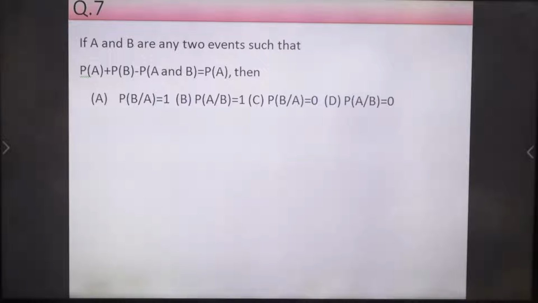So just read this question and try to provide the answer immediately. So what is the right answer here?